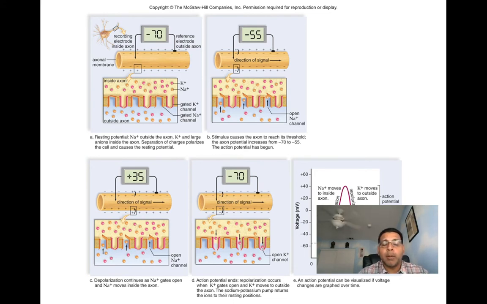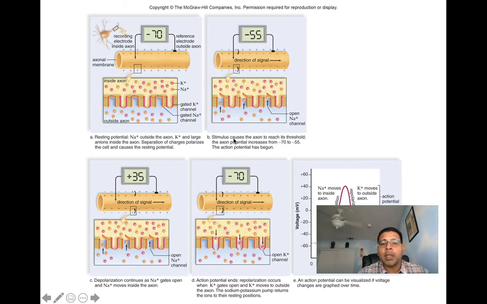So when sodium, which has a positive charge, begins to rush into the cell, what's that going to do to the voltage? It's going to make it less negative, taking it more towards the positive aspect. So you can see here in the graph, we're going from minus 60 millivolts up towards minus 55 millivolts. Minus 55 millivolts, we can see here, happens to be threshold.